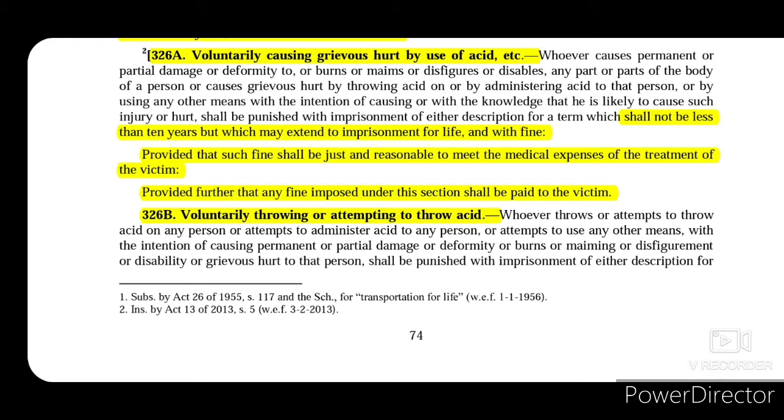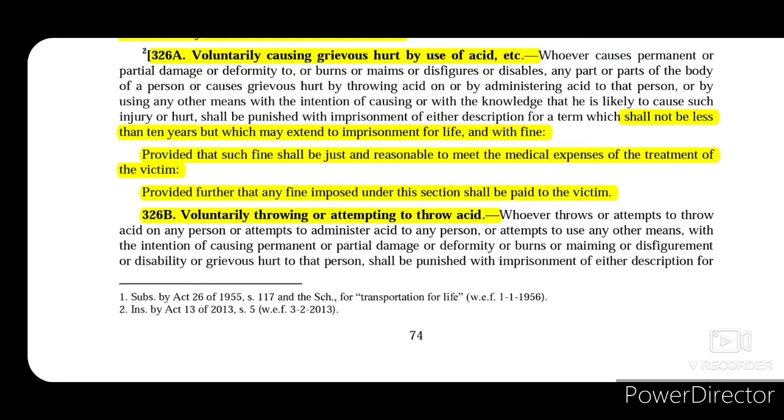So this section covers those offences in which acid was used and grievous hurt was caused by using such acid. It says that whoever causes permanent or partial damage or deformity, or burns or maims or disfigures or disables any part or parts of the body of a person, or causes grievous hurt by throwing acid or administering acid